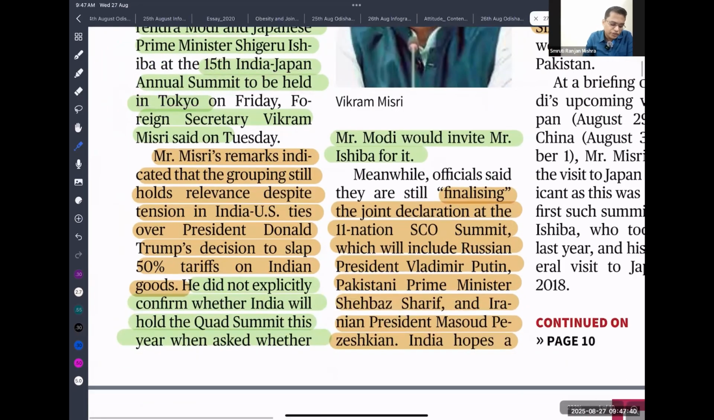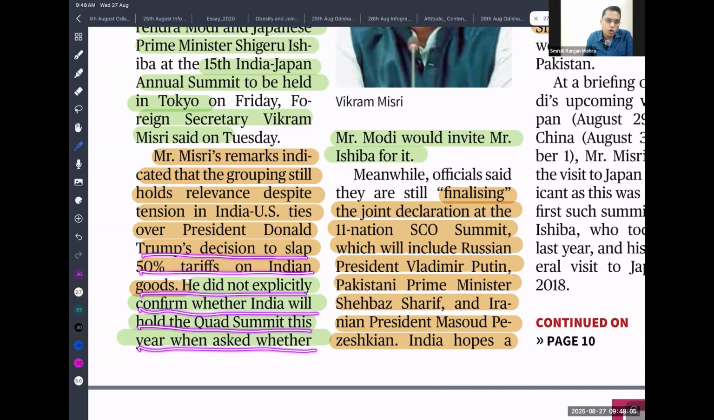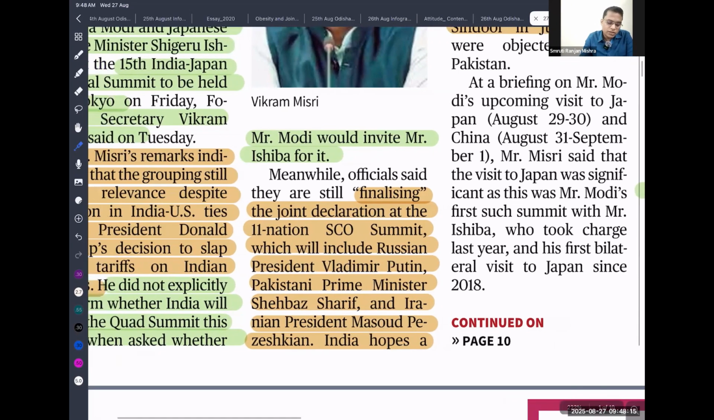This is what our Foreign Secretary said, remarking that the grouping is still relevant for India despite tension in Indo-USA ties, because this grouping basically aims to promote cooperation. But there is a strain in this relationship because the US is imposing high tariffs. Donald Trump decided to slap a 50% tariff on Indian goods. He did not explicitly confirm whether India will hold the Quad summit this year or not. Our relationship with the USA has plunged, so it is not sure whether we are going to hold this Quad summit or not.